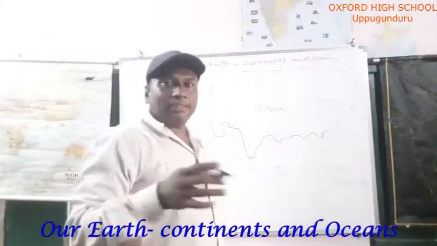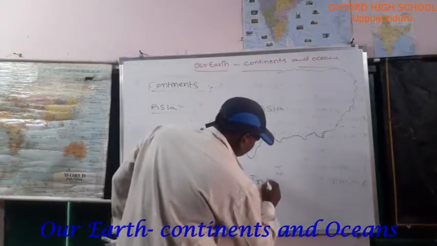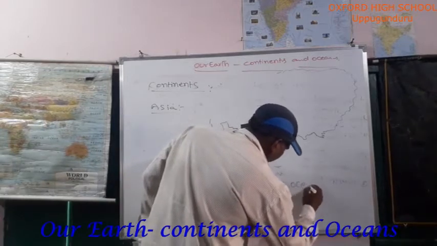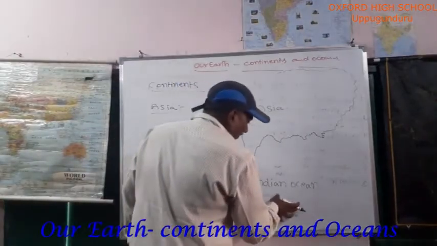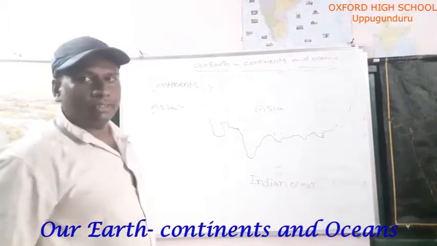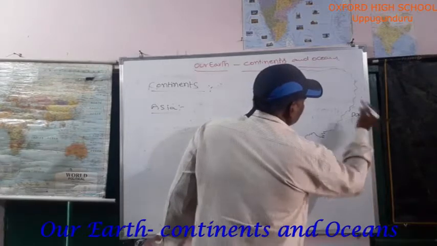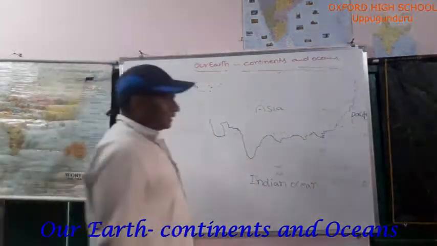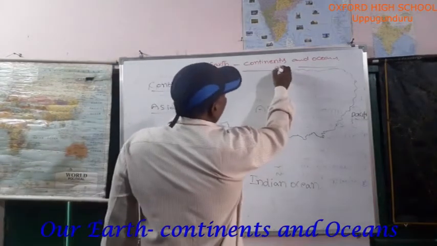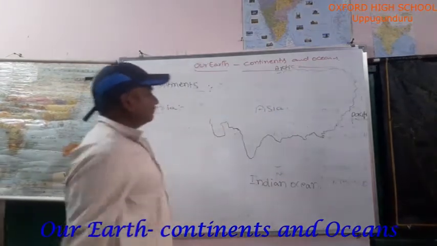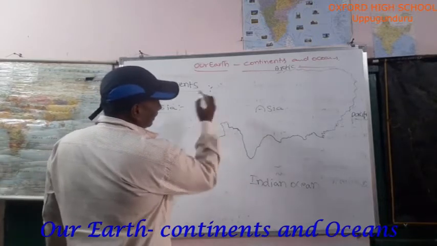Now we will see the boundaries of the Asian continent. Here, on the south side, the Indian Ocean is located. India is located here, that's why this ocean is named the Indian Ocean. On the east side, the Pacific Ocean surrounds it. Then on the north side, the Arctic Ocean is located. Here Africa is located. Here Europe is located.